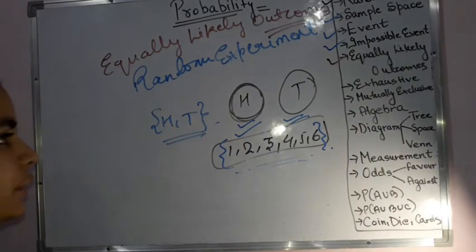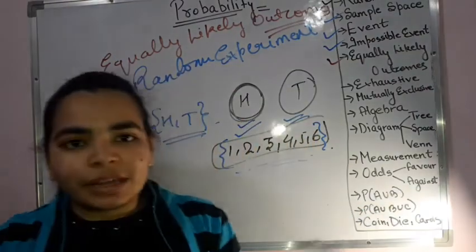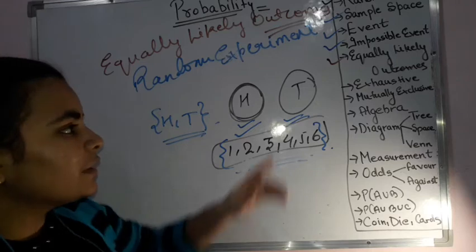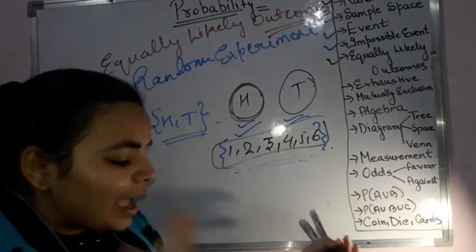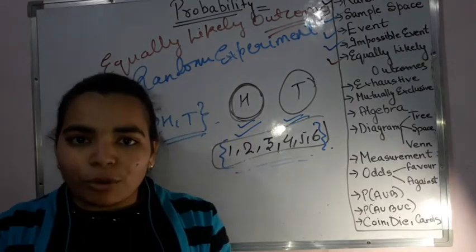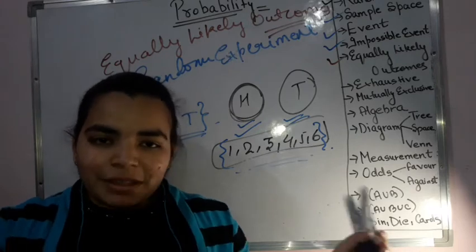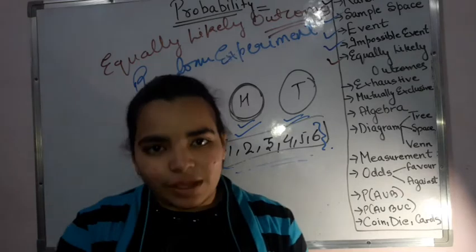Now exhaustive. By the name itself, exhaustive. Exhaust means that something that can exhaust, something that can finish. That means when my events are exhaustive, that means if I take one event and the other event and the possibility or the probability of both of them, if I combine, then it becomes complete. That means there is nothing which is left apart from the probabilities of these two events.